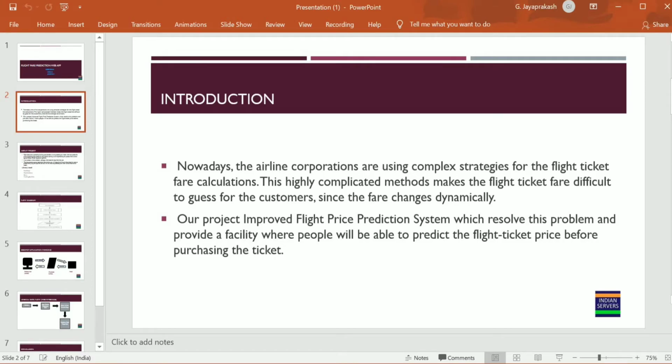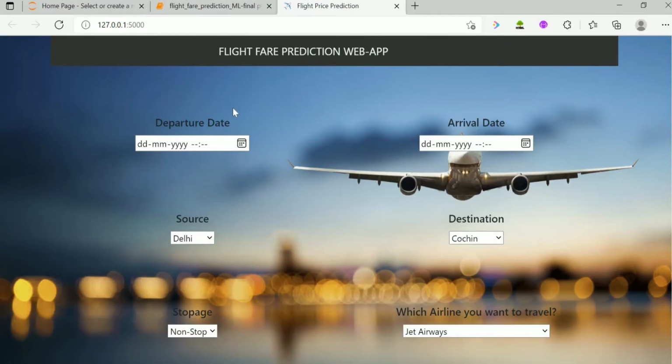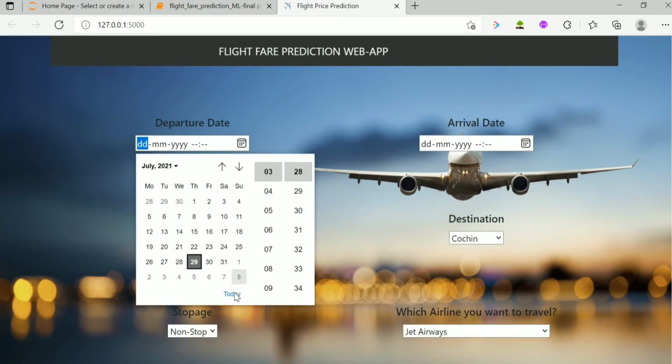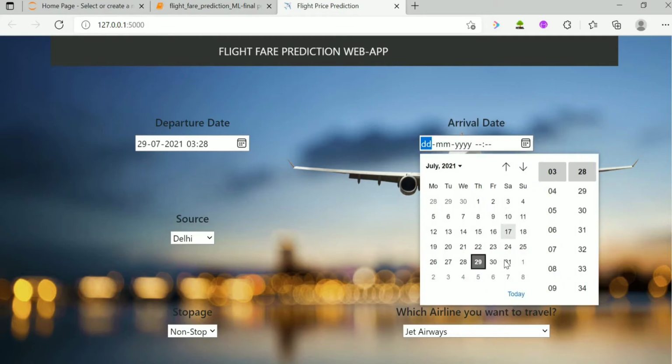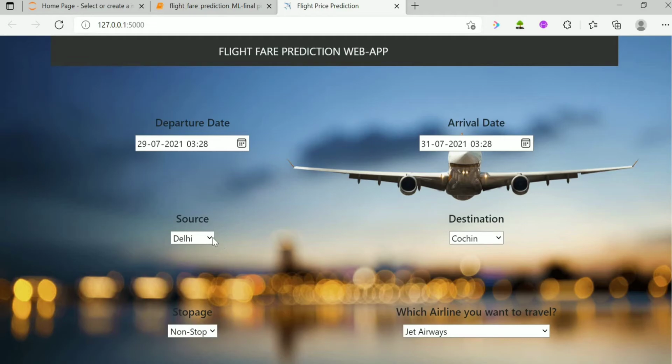Let's move on to the demonstration. Here, this is the flight fare prediction web app. Here, this is the departure date. I select today's date, that is 29/7, and then the arrival date. I will select two days after the departure date, Mumbai as the source, and New Delhi as the destination.